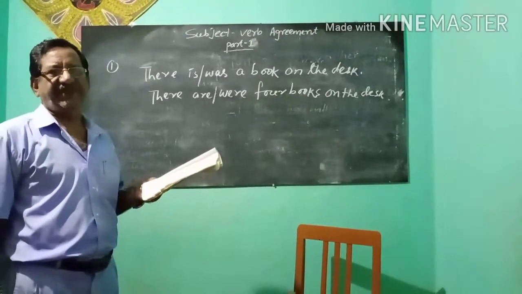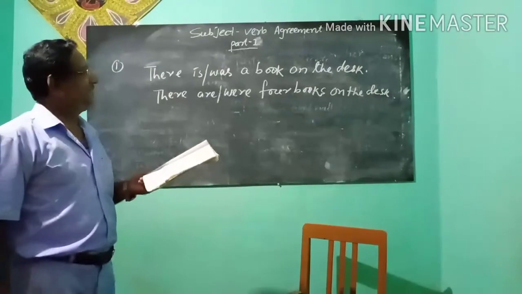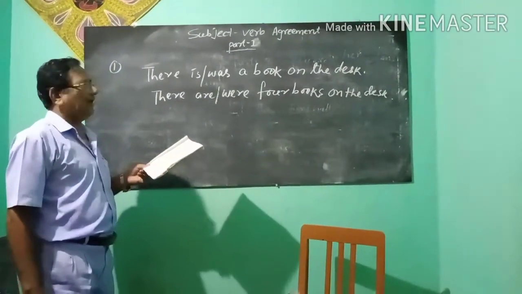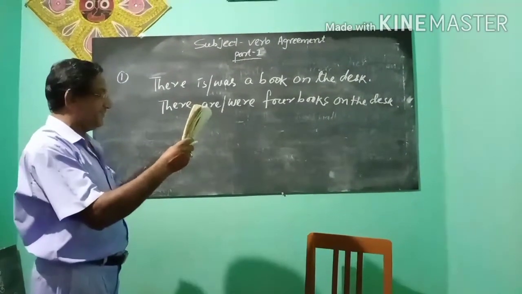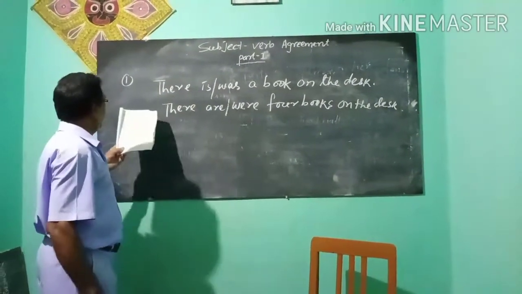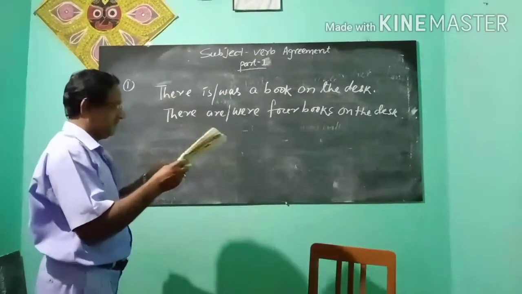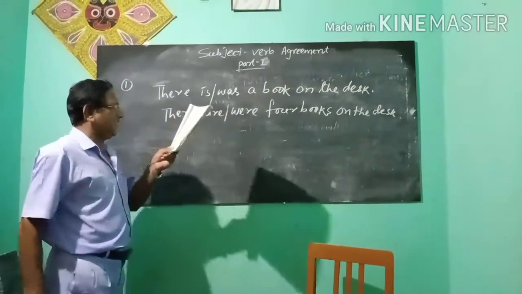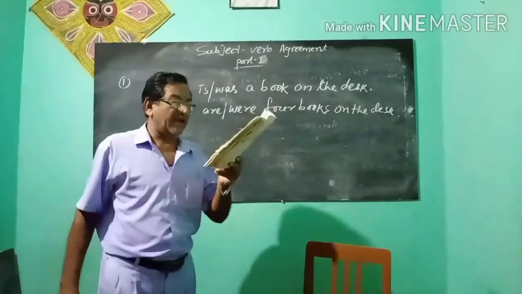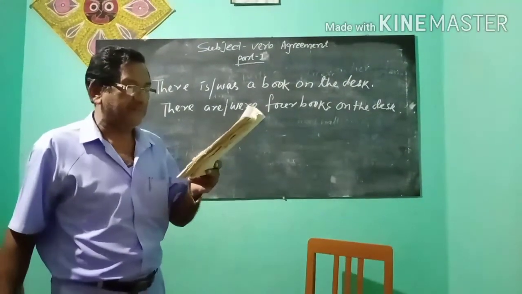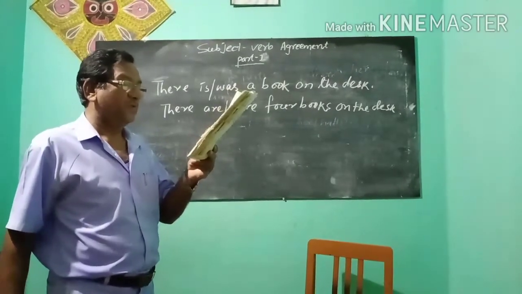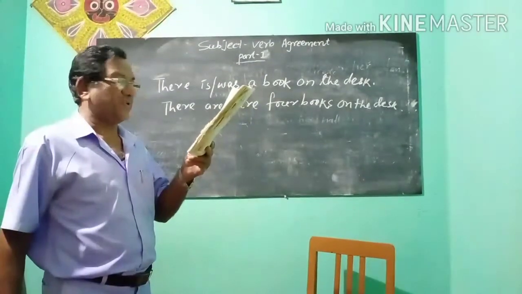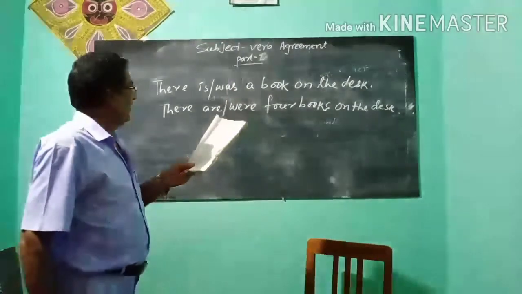Now we see different rules on the subject verb agreement. Now you see rule number 1. Rule number 1 says verbs used after an introductory there have to agree with the noun coming after them. Real subject.